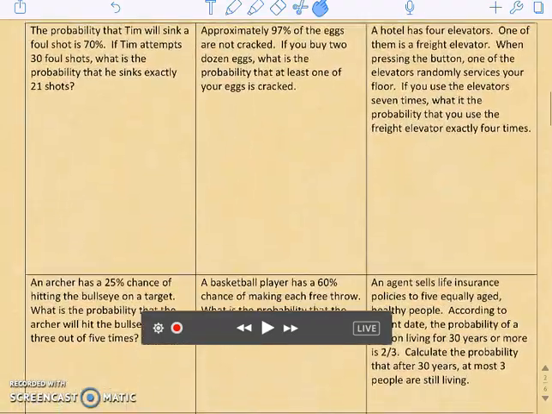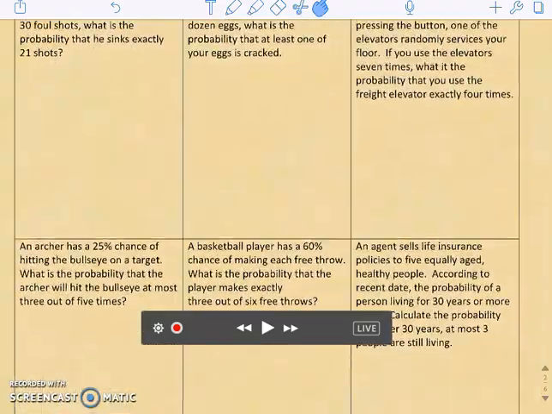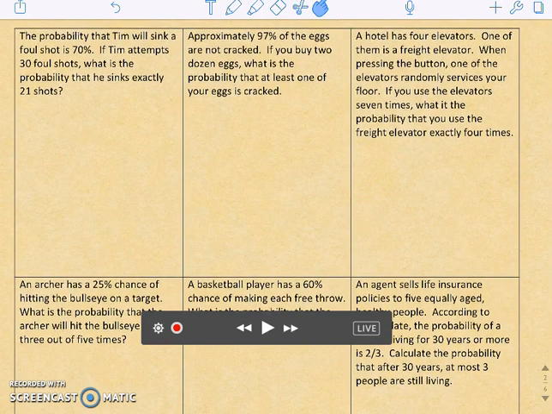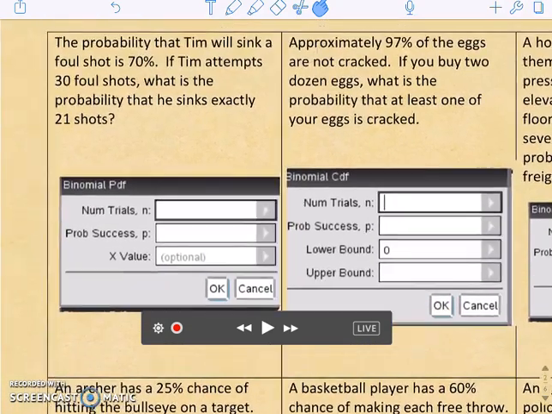So what we're going to do next is I want you guys to pause it and look at these problems, and we're going to do these all by your calculator. So go through and see if they're a binomial PDF or a CDF. Once you've done that, start the video again to check your answers. Okay, so let's take a look and see what you got for these.